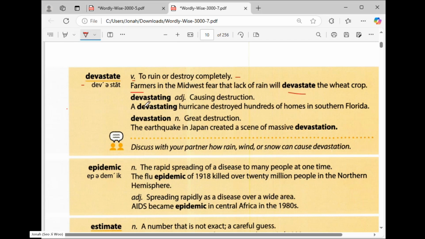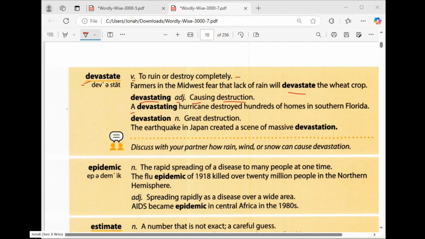Another one is devastating. You can see that there is ing, but the root word is devastate. It comes from the word devastate. So it's a matter of using the sentence. Devastating is an adjective. It means causing destruction. Look at the example sentence.